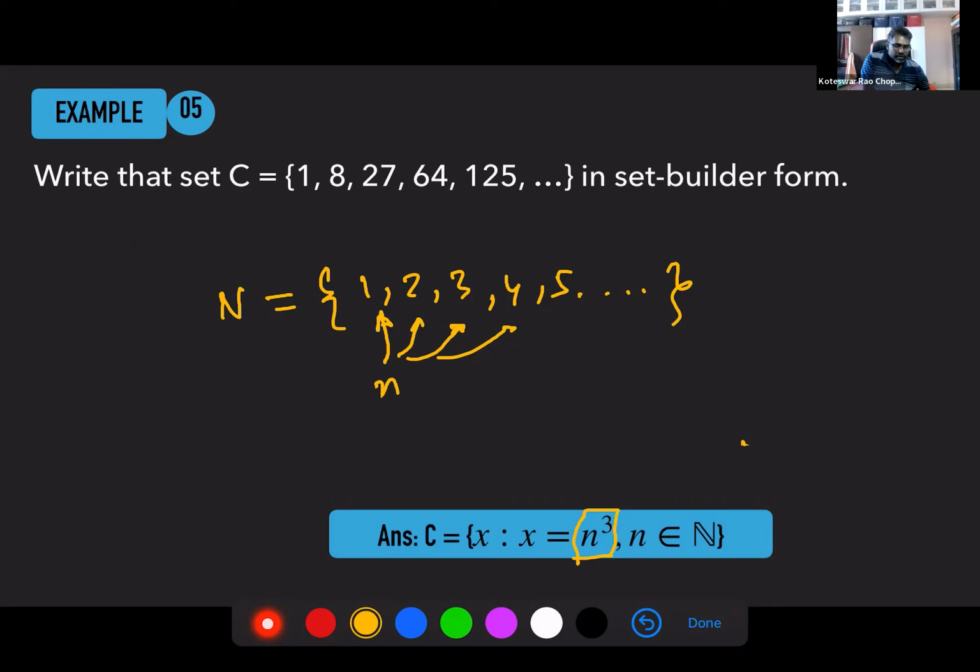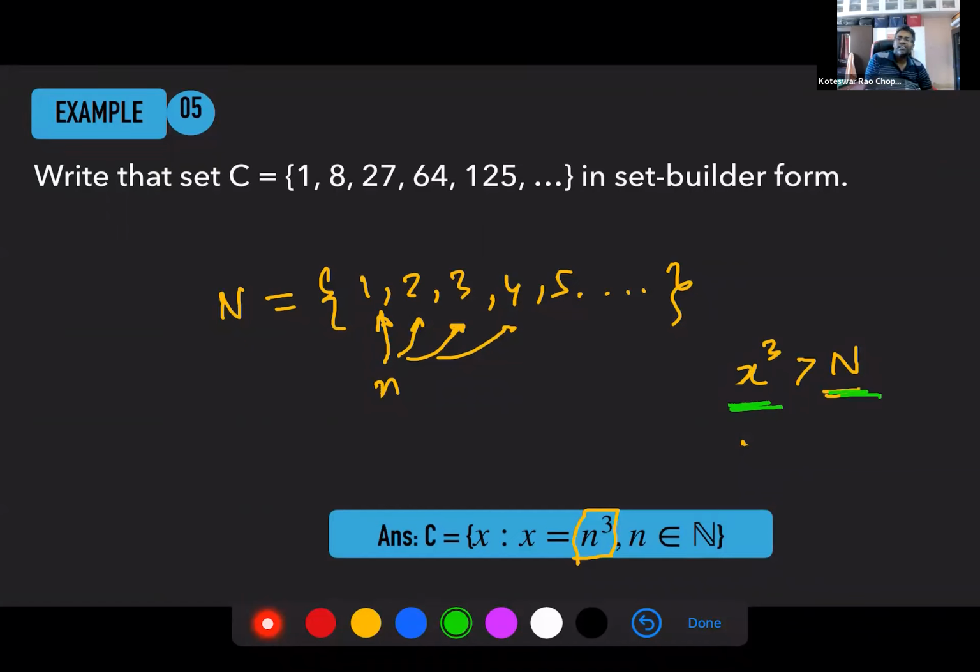Om, how did you define this? Sir, I wrote x such that x cube is greater than n, and n is a natural number. But again, you said x cube is greater than small n or capital N? I actually wrote a capital N, sir. But does it have any meaning here? No, sir. Because on one side you have some number, on the other side you have a set. You cannot compare a number with a set.